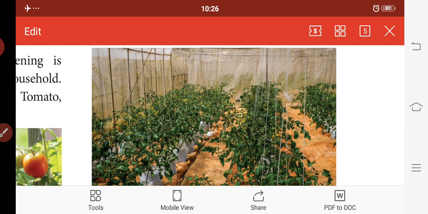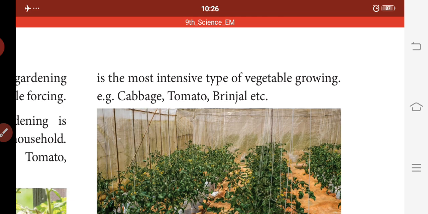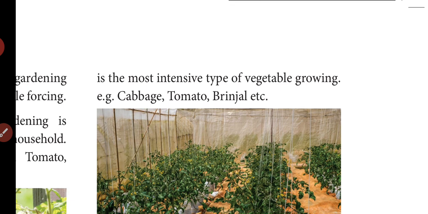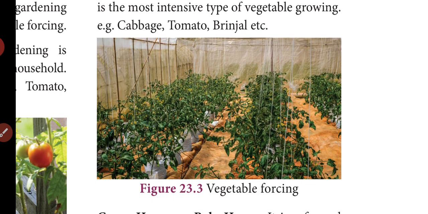Examples are cabbage, tomato, brinjal, etc. The picture signifies vegetable forcing. This vegetable forcing is the most intensive type of vegetable growing. So this picture indicates vegetable forcing.